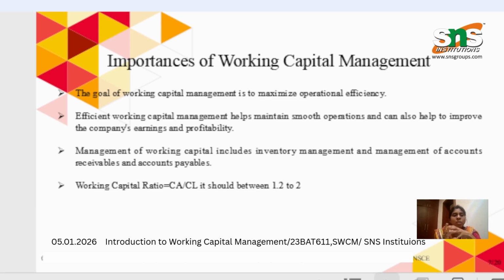The next is the working capital ratio. How can we find out the working capital ratio? The usual way is current assets divided by current liabilities. How far should the number be? It should be 2 to 1. This is what the ratio has to be for the working capital ratio. So these four are the main importance of working capital management.